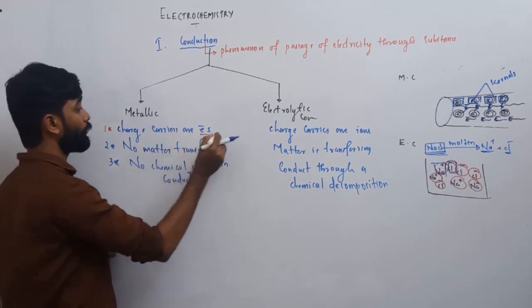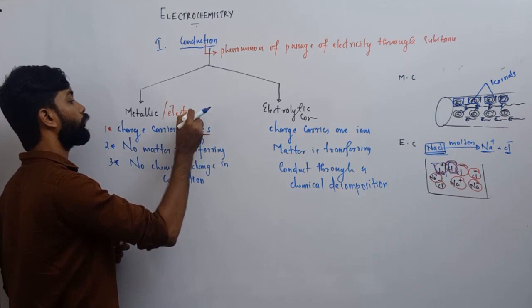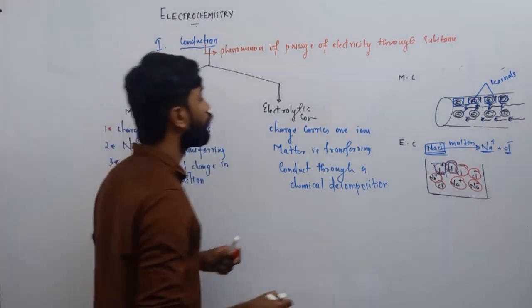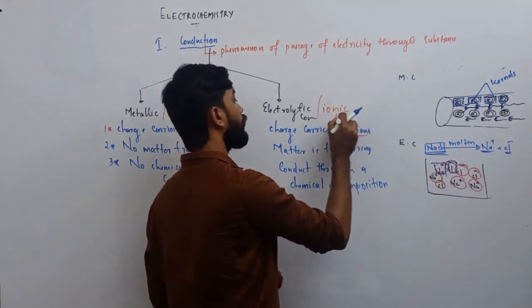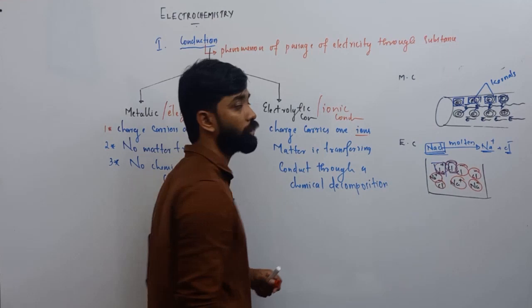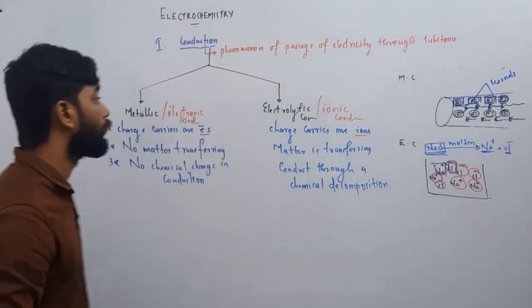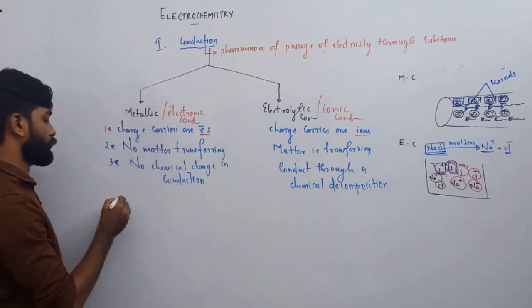Since the charge carriers of a metallic conductor are electrons, this is also known as electronic conduction. What? Electronic conduction. Here the charge carriers are ions, so electrolytic conduction is also known as ionic conduction. Okay, so metallic conduction, otherwise known as electronic conduction, whereas electrolytic conduction, otherwise known as ionic conduction. Okay, fine. So moving to the next point.